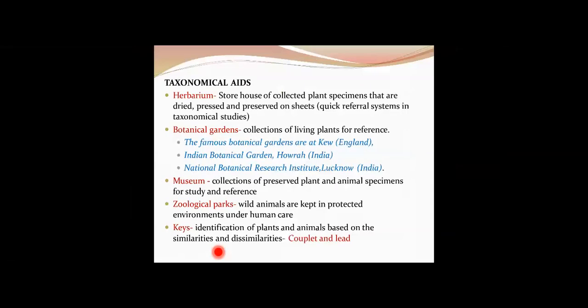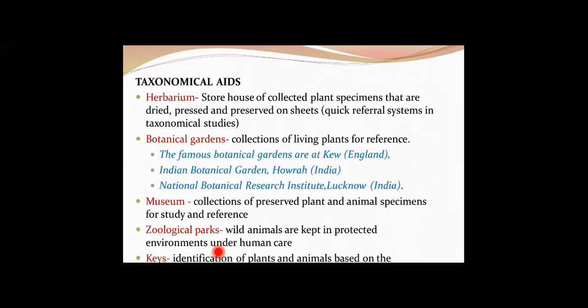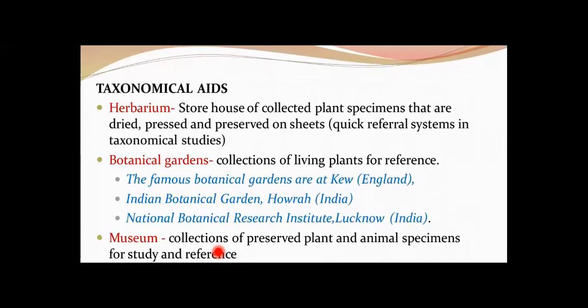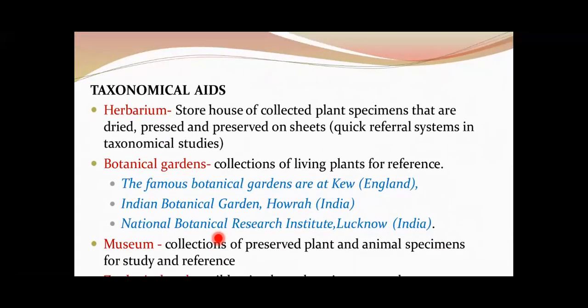Okay, so now we'll come to the next part in this chapter, that is taxonomical aids. So students, what do you mean by taxonomical aids? Taxonomical aids is any kind of help or any kind of assistance we use in order to take up taxonomic studies of various plant or animal species. And these studies would require proper classification and identification of organisms. So we have different taxonomical aids under this category.